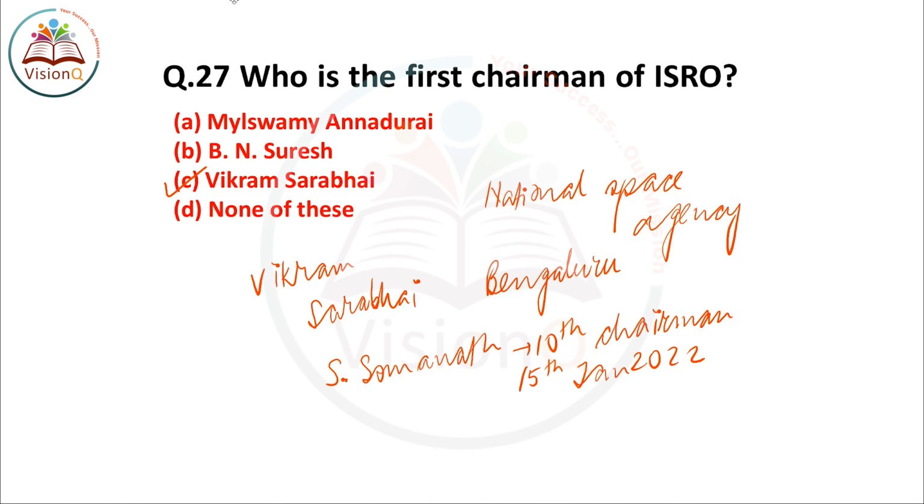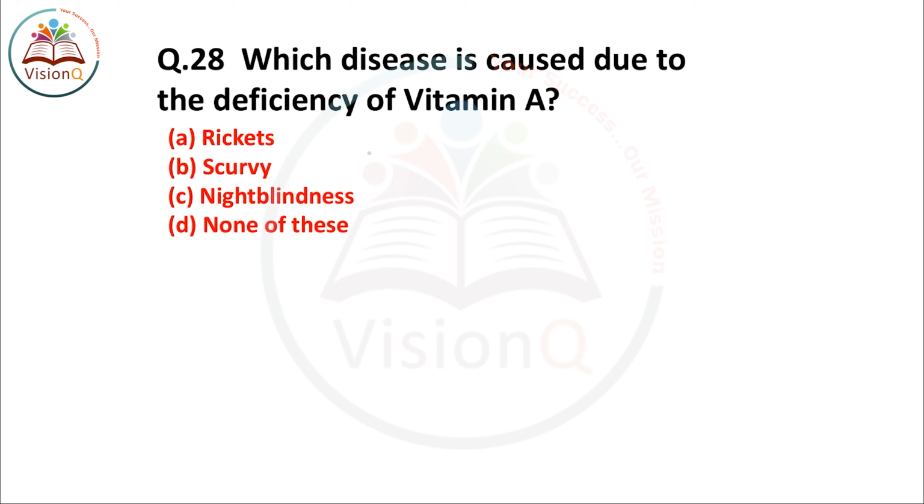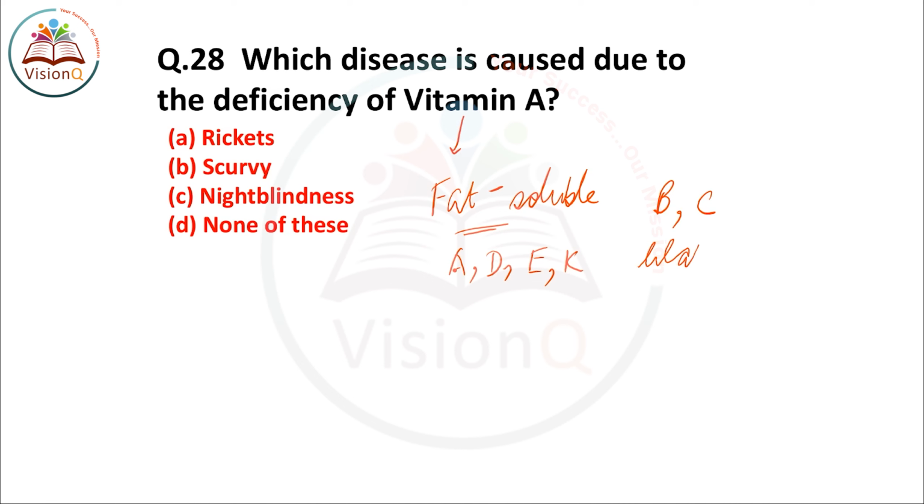The next question we'll discuss is question number 28. Which disease is caused due to deficiency of vitamin A? Now vitamin A is basically a fat soluble vitamin. I have discussed in the previous part one question that vitamins are of two types, fat soluble and water soluble. Fat soluble vitamins are vitamin A, vitamin D, vitamin E and vitamin K. The remaining, vitamin B complex and vitamin C, are water soluble vitamins, soluble in water.